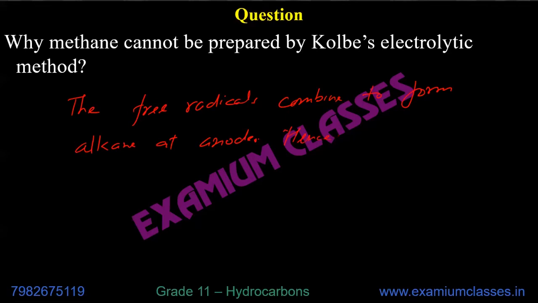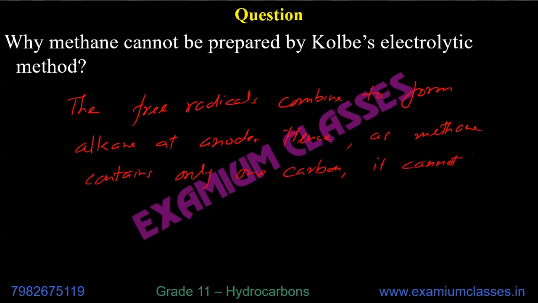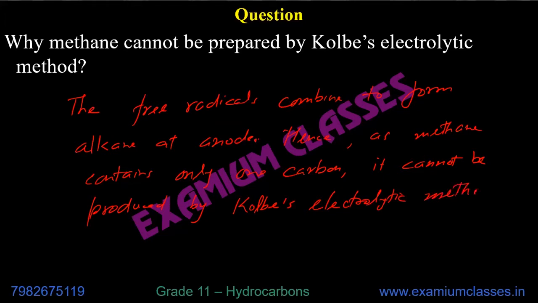Hence, as methane contains only one carbon, it cannot be produced by Kolbe's electrolytic method. When free radicals combine, there will be at least two carbons.